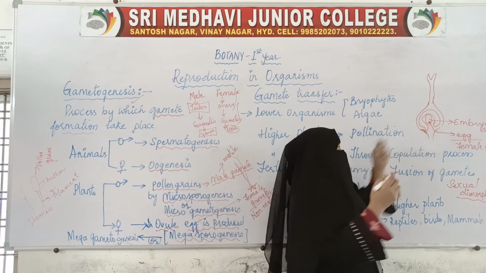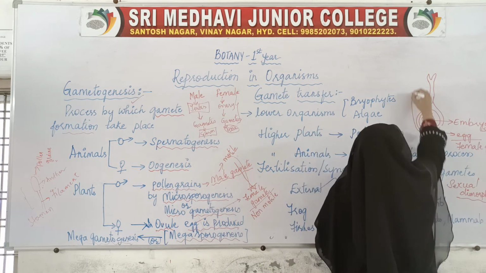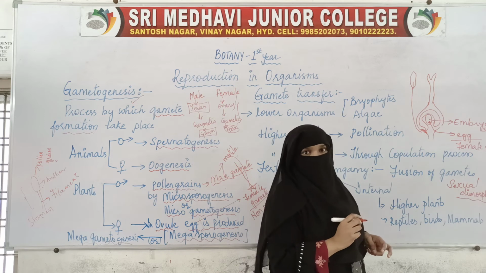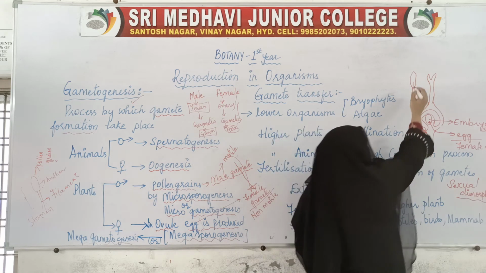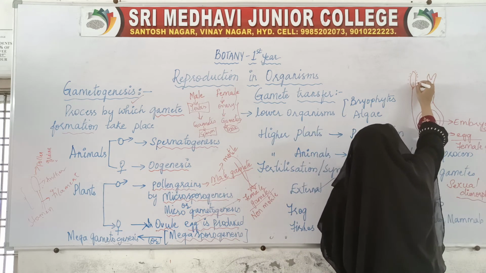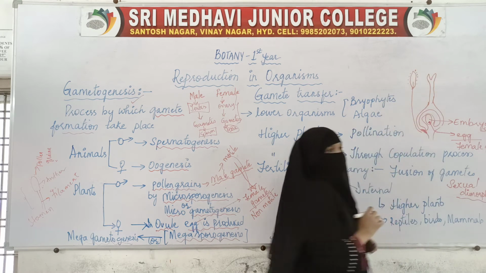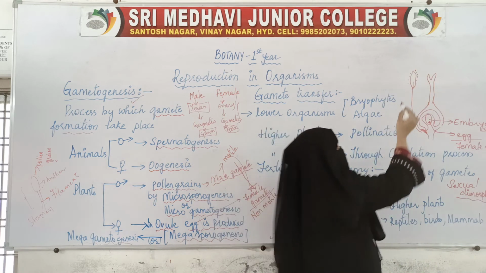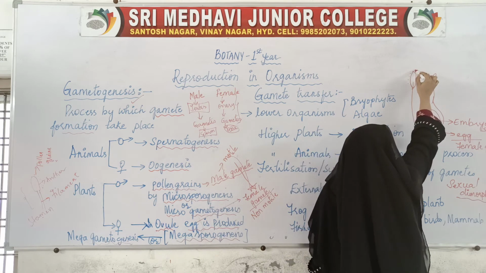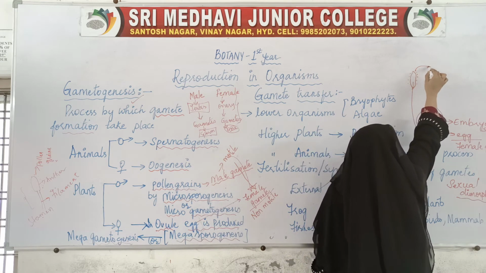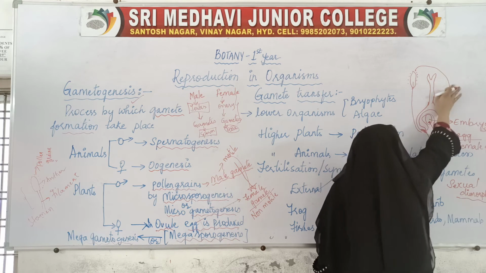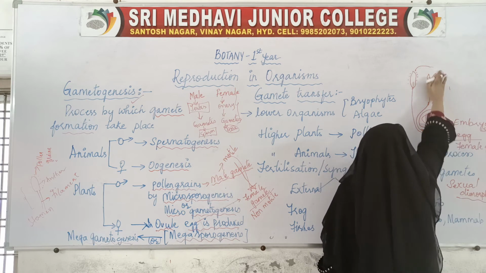If it is a bisexual flower, this is the stamen, and on the stamen pollen grains are present. These pollen grains have produced the male gamete. This male gamete has to transfer to the stigma.